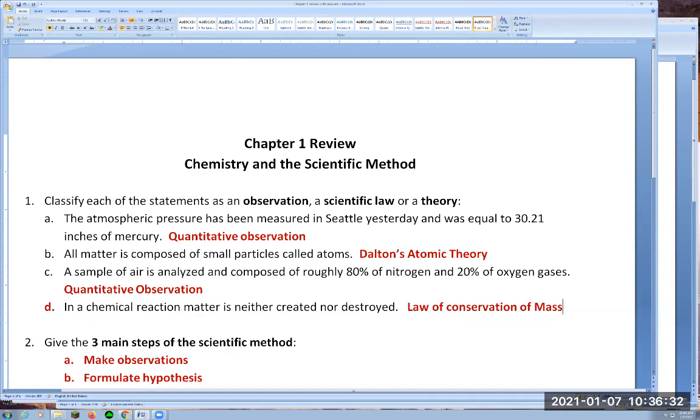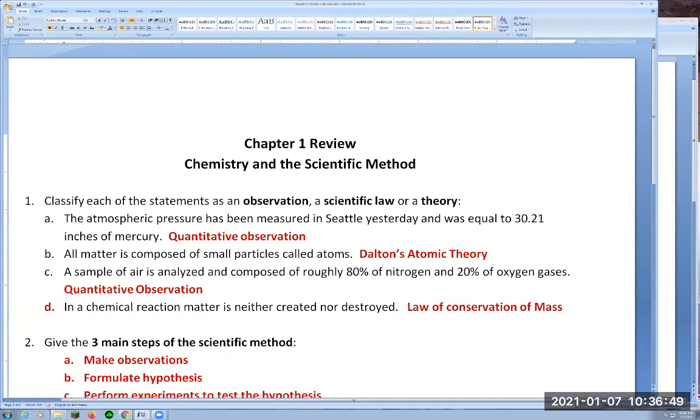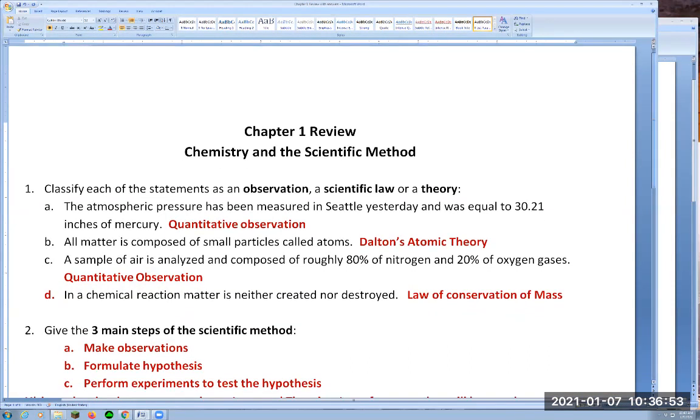So they will formulate hypotheses, and a hypothesis is a tentative explanation of what you observe. It's trying to explain, oh, I observed this because of that, right? So the second step is to write a hypothesis, and then the last most important step in the scientific method is to perform experiments to test the hypothesis.